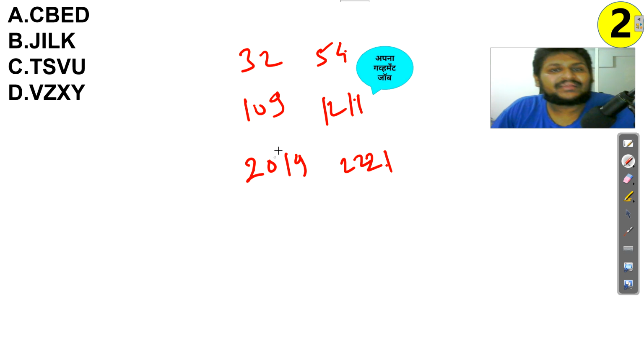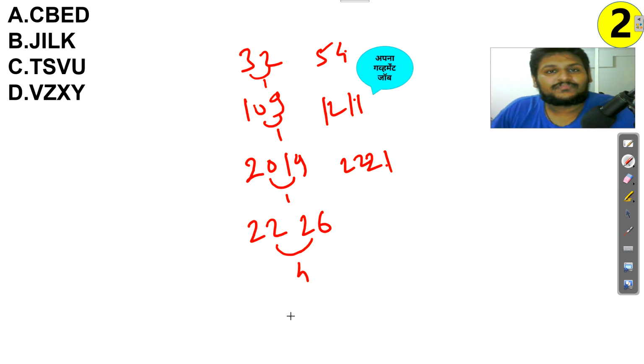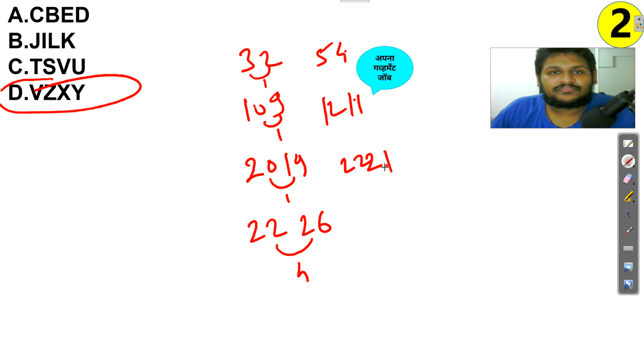Till now everything is satisfying. Next is your VZ. STU, U is 21, V is 22, so 22. But here the Z, what is it? 26. So see, here I have a gap of 1, here also a gap of 1, here also a gap of 1, but here I have a gap of 4. So obviously this is your odd one out.